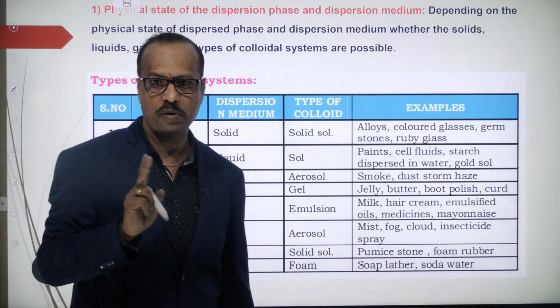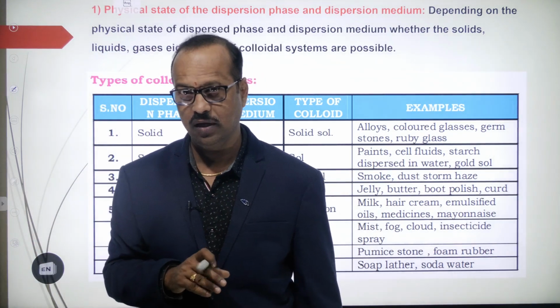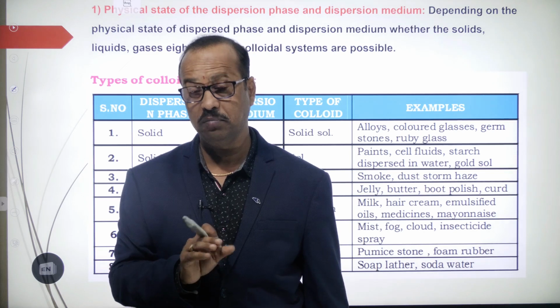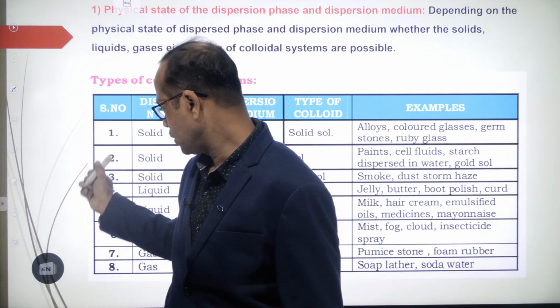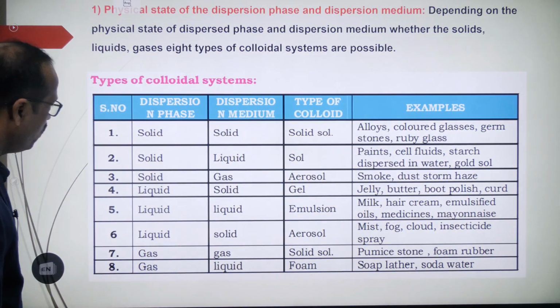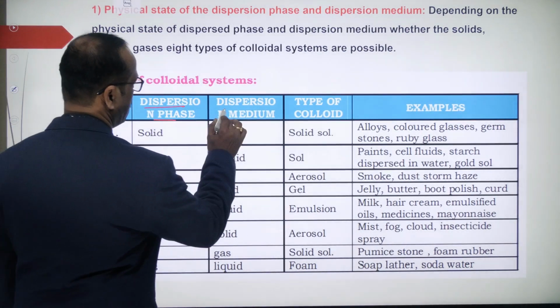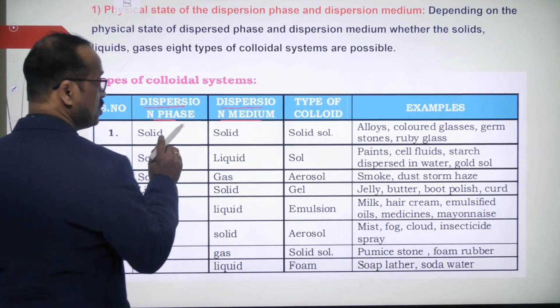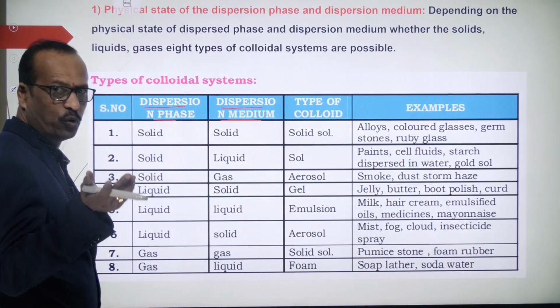I said two components will be there, one in more quantity and one in less quantity. Based on which is more and which is less, the solutions are classified into 8 types. Can you see here? 8 types. Now here, what are the 8 types? One is the dispersed phase, and the other is the dispersion medium. Phase means which is in less quantity. Medium means which is relatively more in quantity.